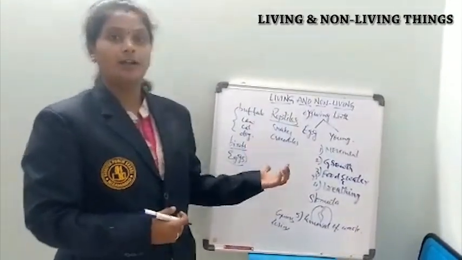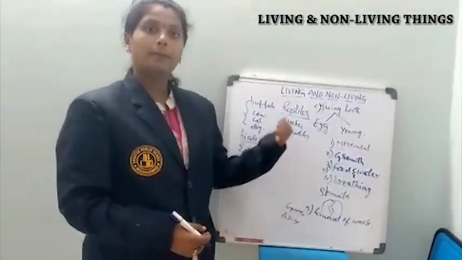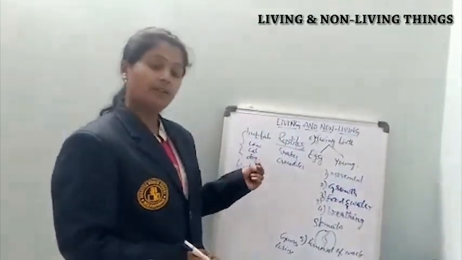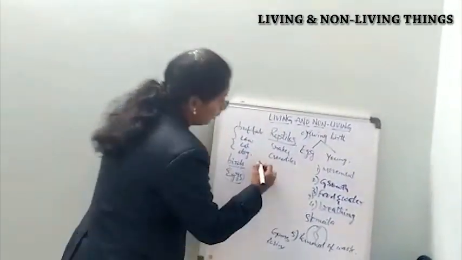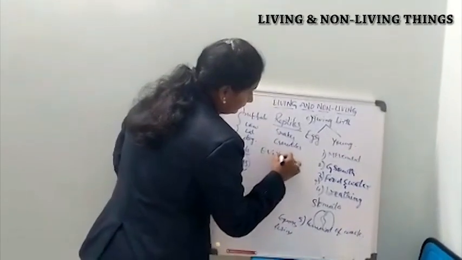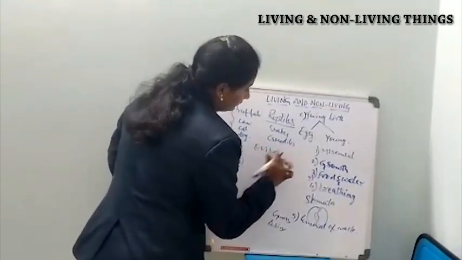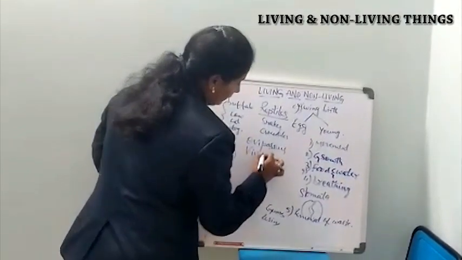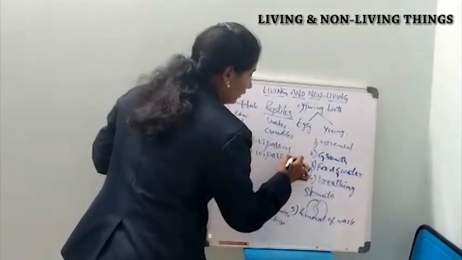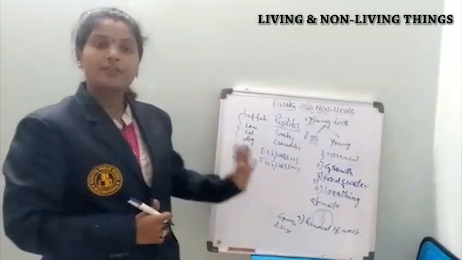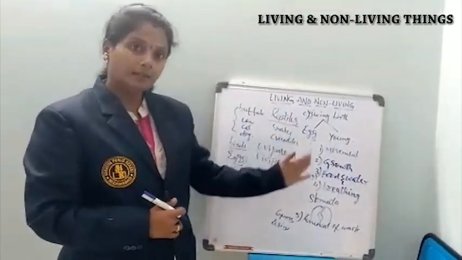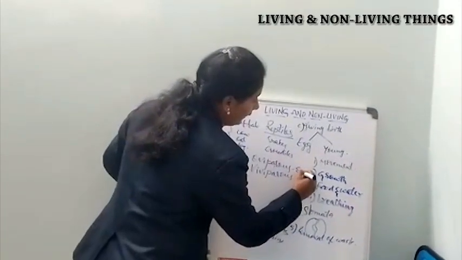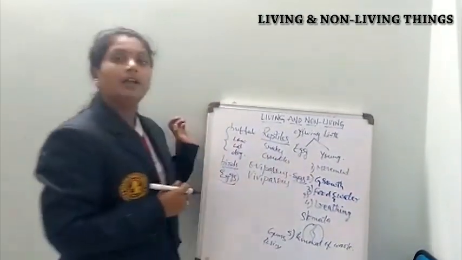And based on the mode of giving birth to their young ones, it is defined as two types: oviparous and viviparous. So, organisms which give birth to their young ones by laying eggs, they lay eggs and give birth to the young ones.